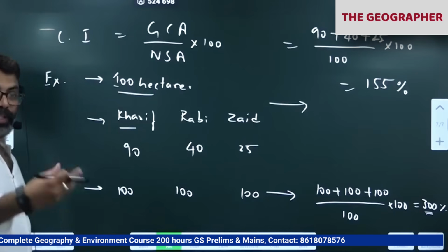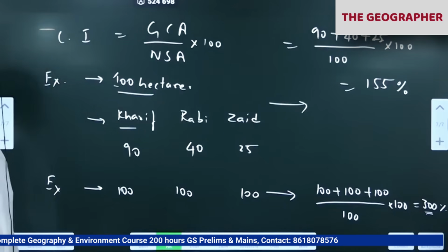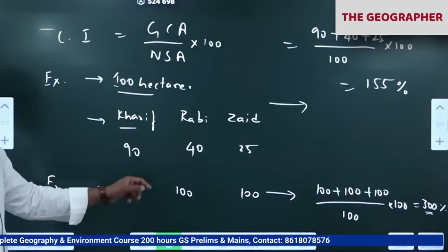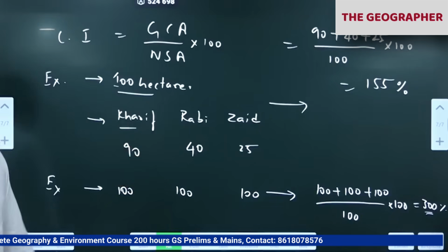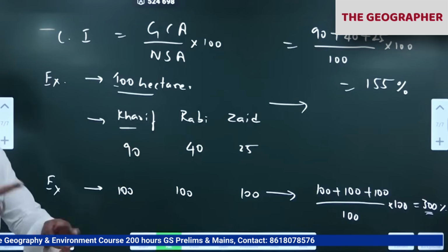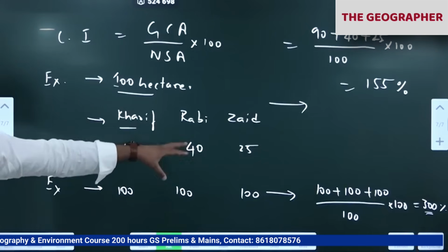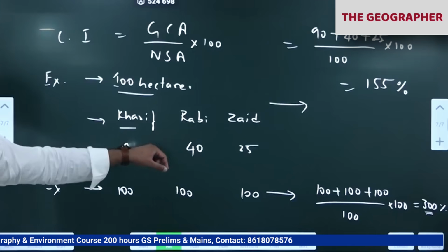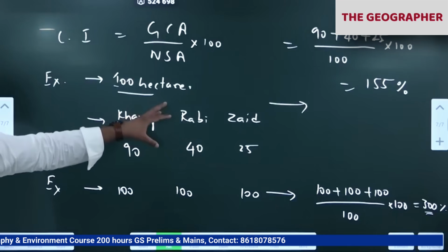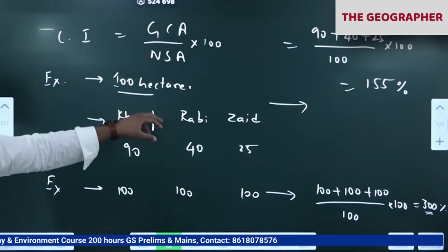Okay. Some parts have very low cropping intensity. Rayalaseema very low. Rajasthan very low. Ladakh very low. Why? No water. You got the point. Laborers are not there. So all that is the problem we are facing. Lack of labor, lack of inputs, lack of money. Farmers need money also. So as a result, agriculture is a challenge for many places.